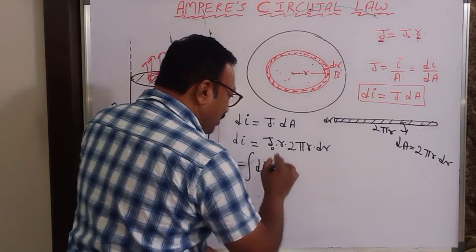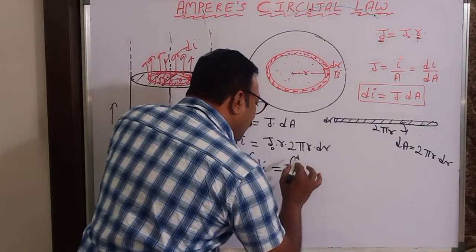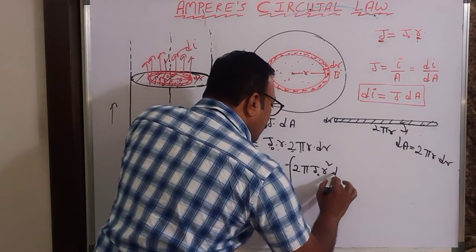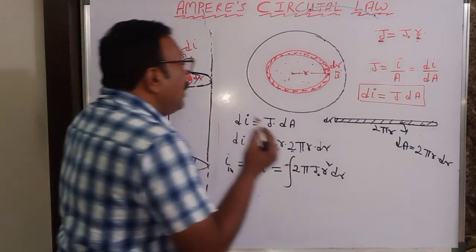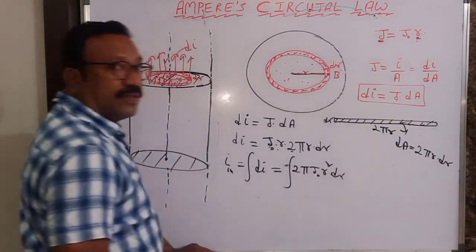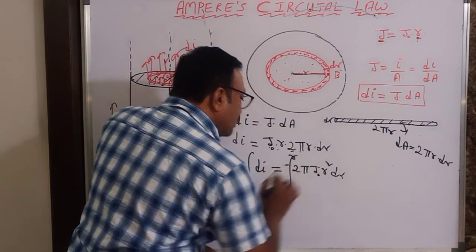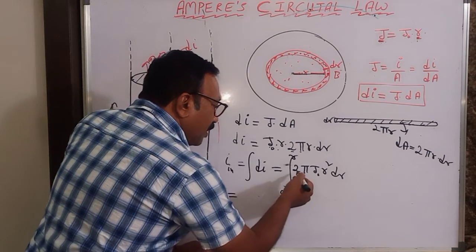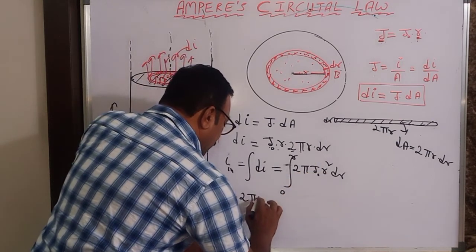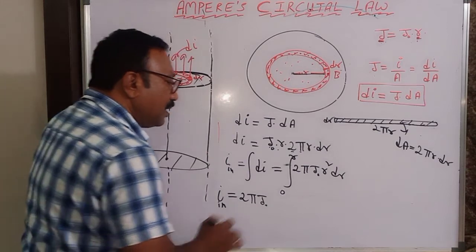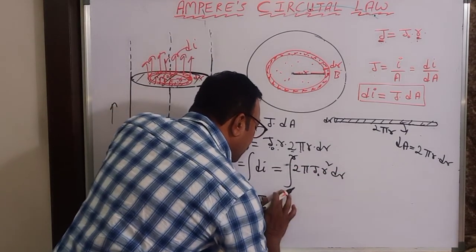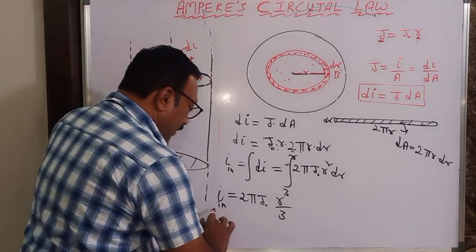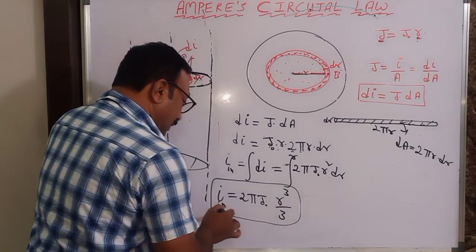This is 2 pi j naught, integral of r square dr, with limits r equal to 0 to r equal to small r. Therefore the current inside is equal to 2 pi j naught, which is constant, times the integral of r square dr, which is r cube by 3. So this is the current inside the area of smaller radius r.